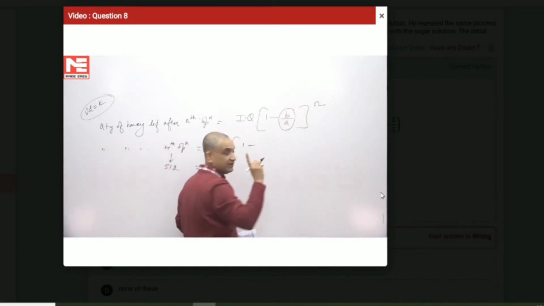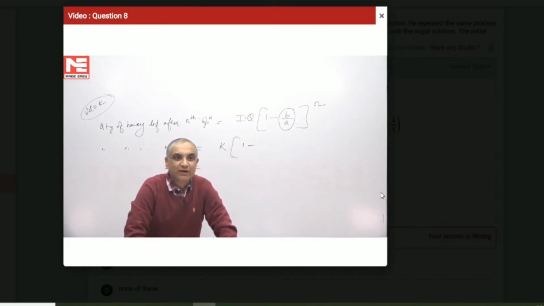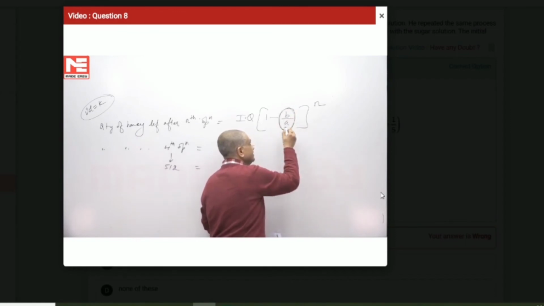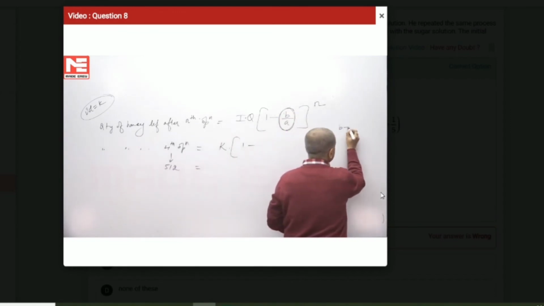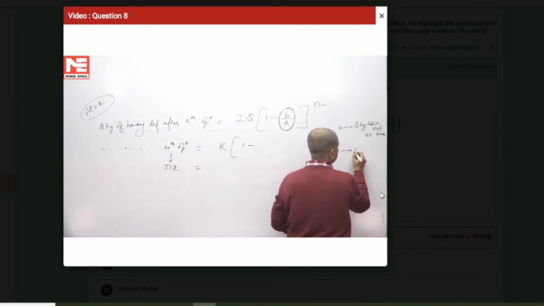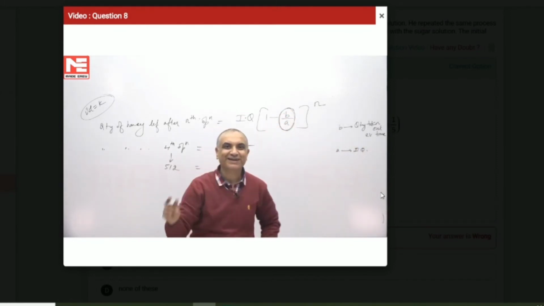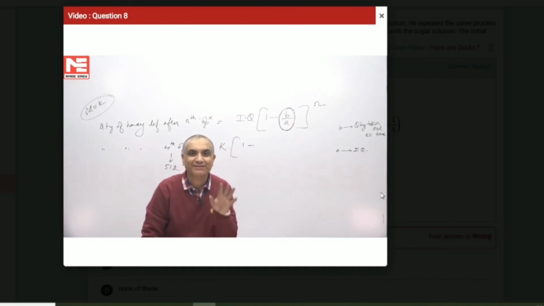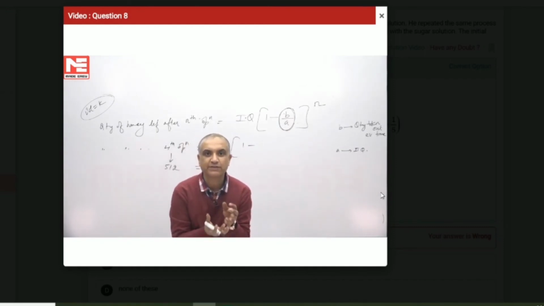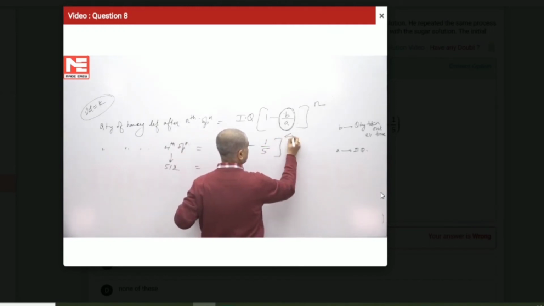20%. He is not giving b individually and a individually. What he is saying is 20% is taken out. B by A is the ratio, A is the initial quantity, B is the quantity taken out every time and replaced by the impure thing. 20% of what? Of the original. 20% of the original has been taken out, means 1/5 has been taken out. So 1 minus 1 by 5, raised to the power 4.